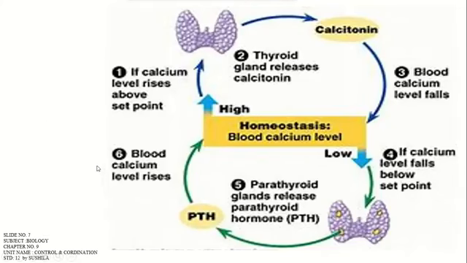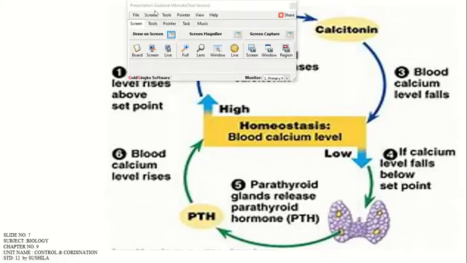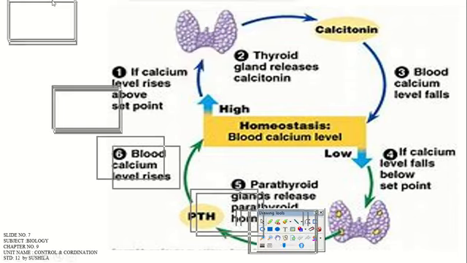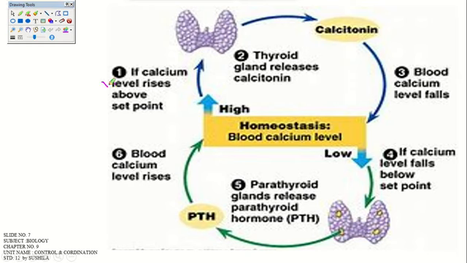And here the steps are given for regulation by the hormones. From the first step, if the calcium level rises above the set point, then the thyroid gland releases calcitonin, and blood calcium levels will fall.